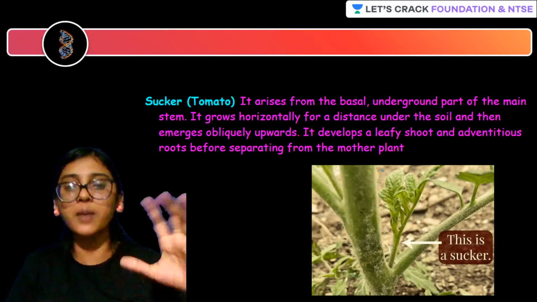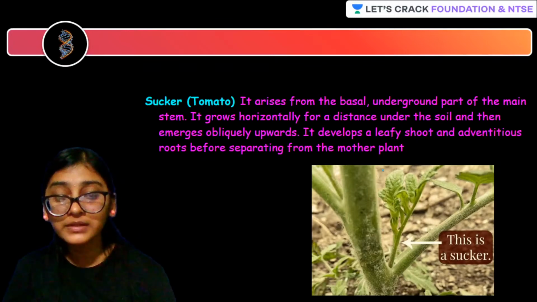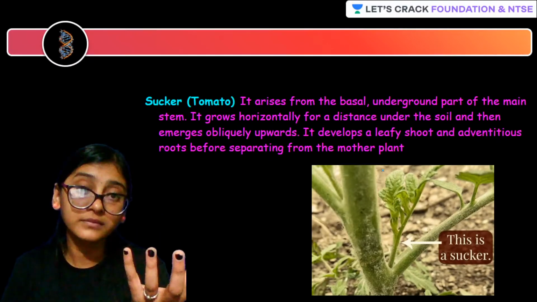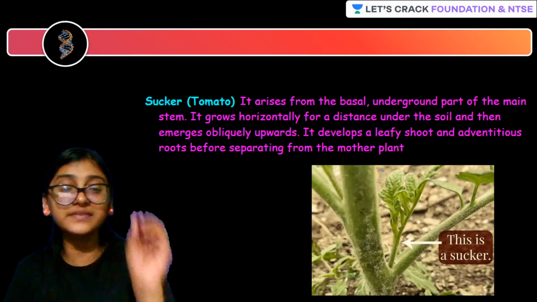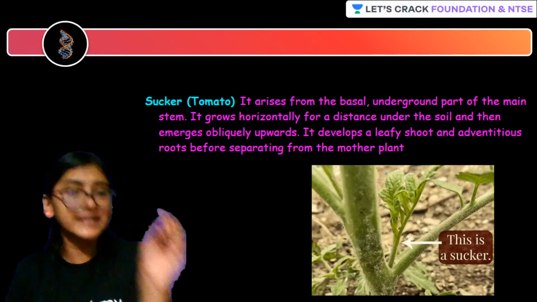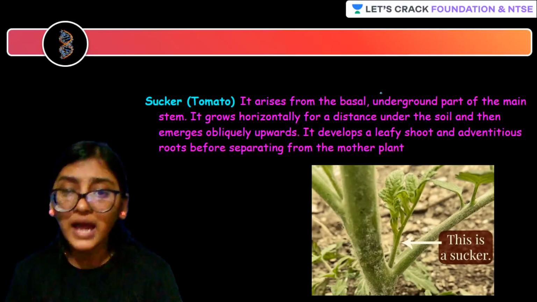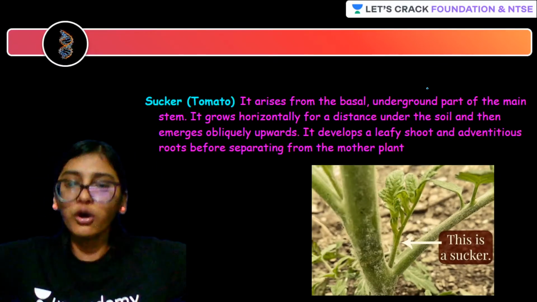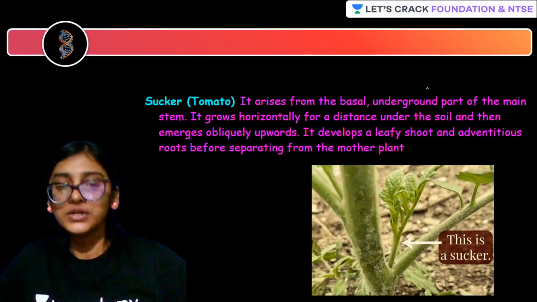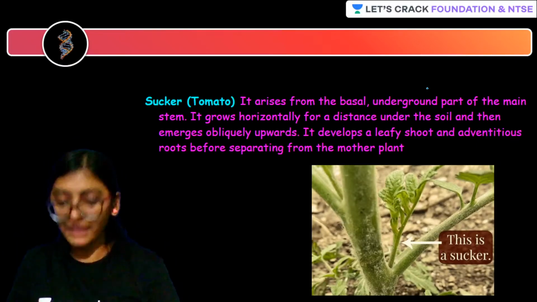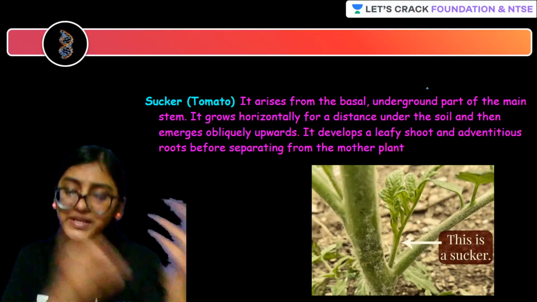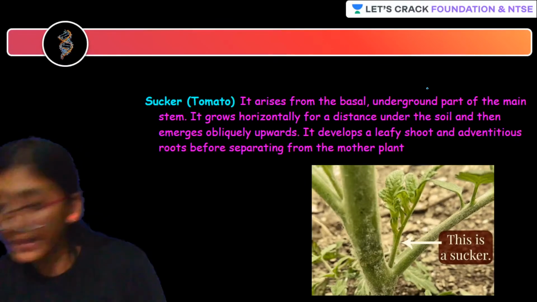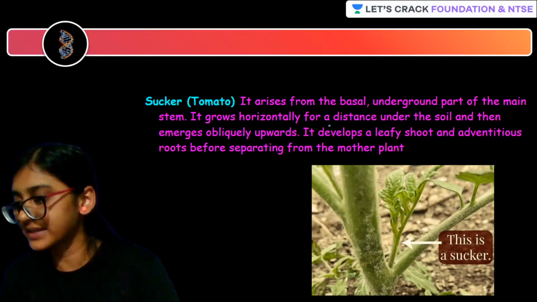What is this sucker? Example, tomato, right? Also you get to see it in the case of chrysanthemum and in the case of mint, you are able to see this type of structure called a sucker. That is, it is going to arise from the base and also from the underground part of the main stem, and it will be able to grow again horizontally. Okay, so I know it is quite confusing, the difference between sucker and rhizome and all of these things. Yes, great. So you have to remember the examples, that's it, maximum.